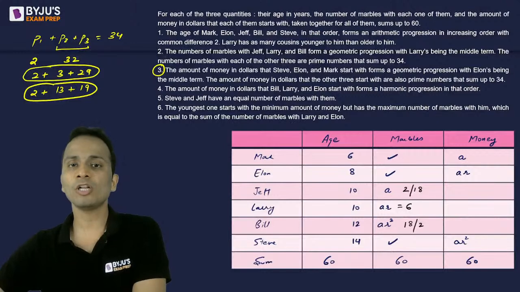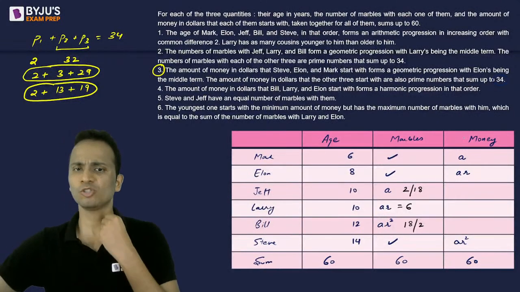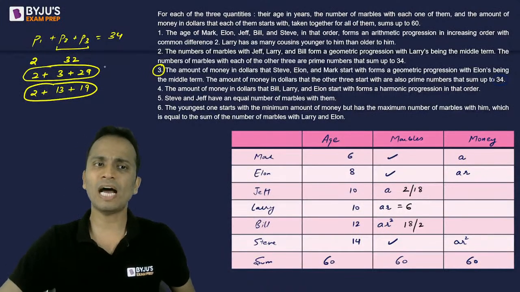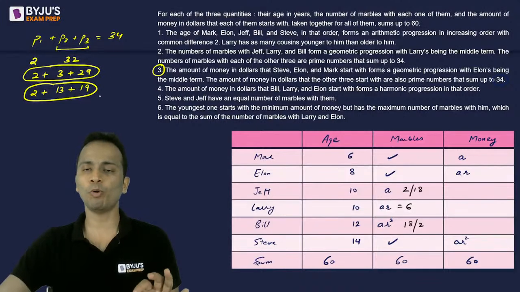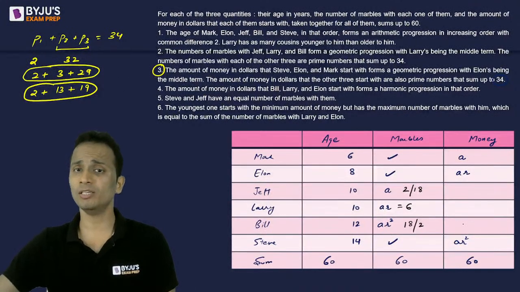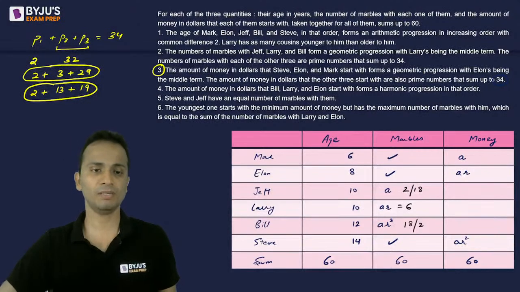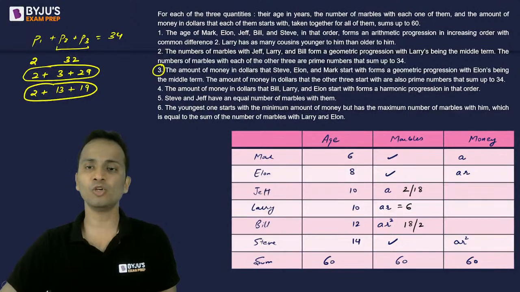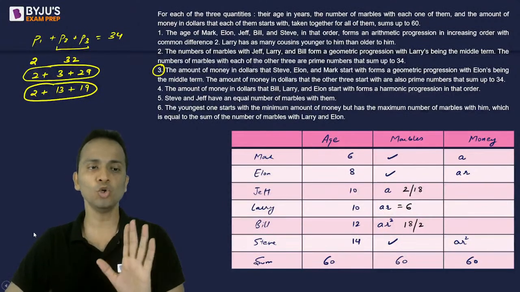The amount of money in dollars with the other three sums up to 34. Okay, so similar data. The sum of the others should be 34. I have already calculated the two possibilities for the money in dollars for the other three. So this will go similar to statement number 2.